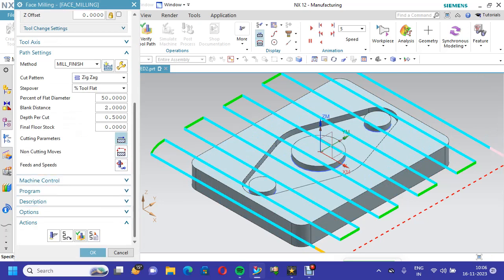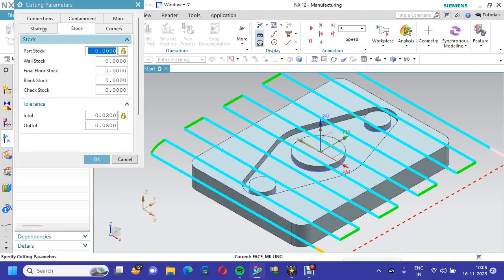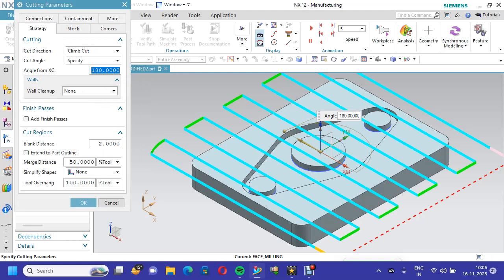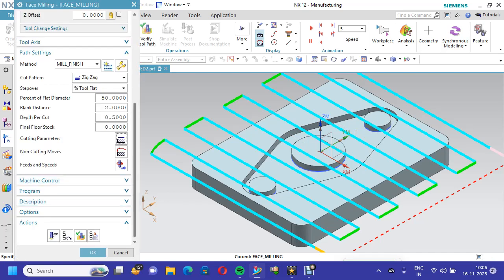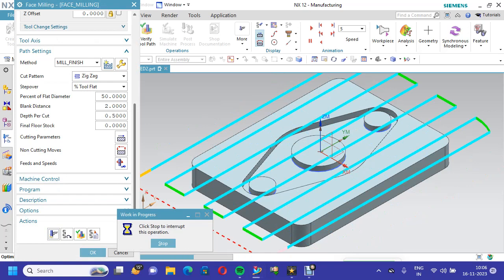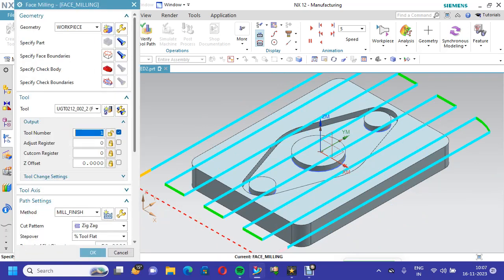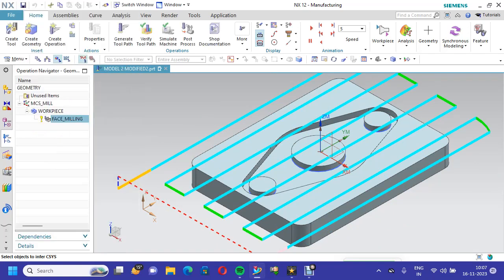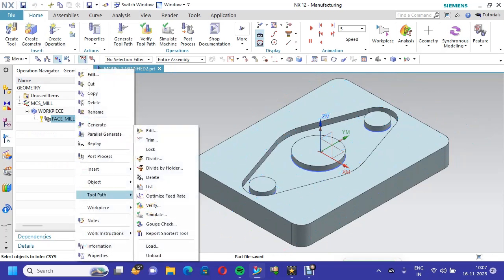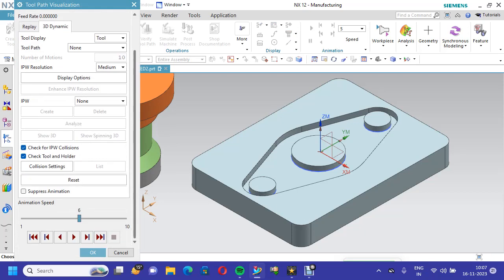You can go for cutting parameters and go to strategy. Here you have to put 90 degree. Now it will automatically change in longitudinal direction. Now we will save it. Now we can go for verify. Slowly I have to show you that.